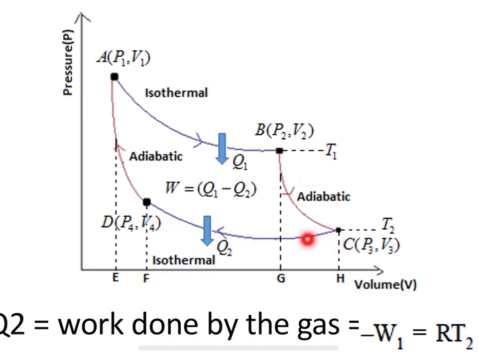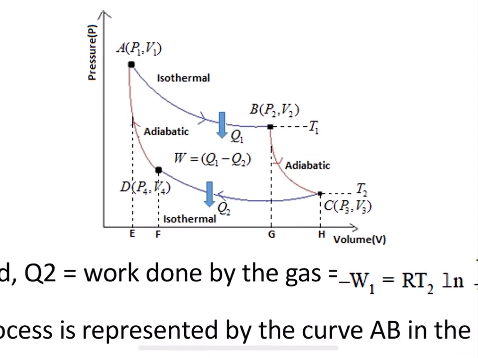And from D to A, the cycle is completed by performing an adiabatic reaction, and the ideal gas, having pressure P4 and volume V4, returns to the initial state of pressure P1 and volume V1. This is how we represent Carnot's cycle.